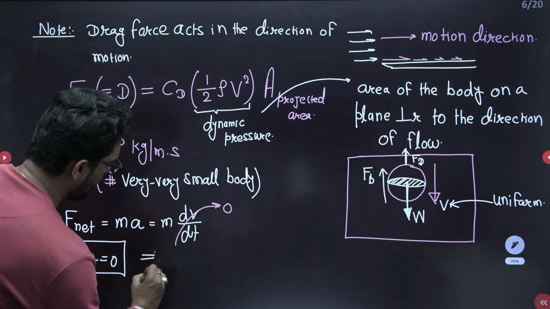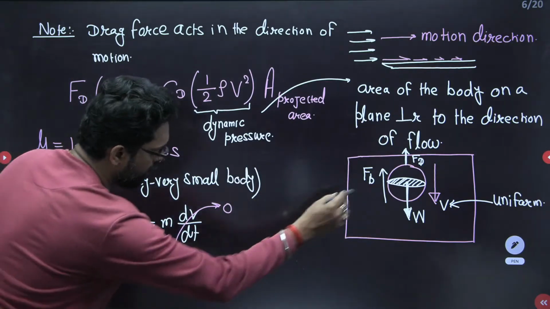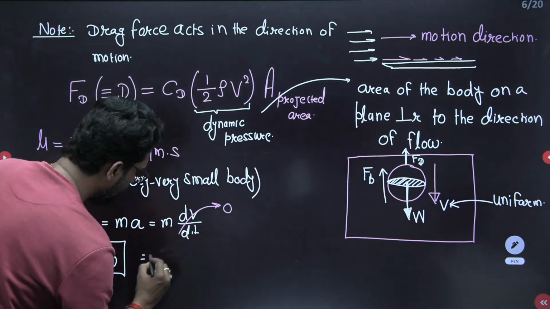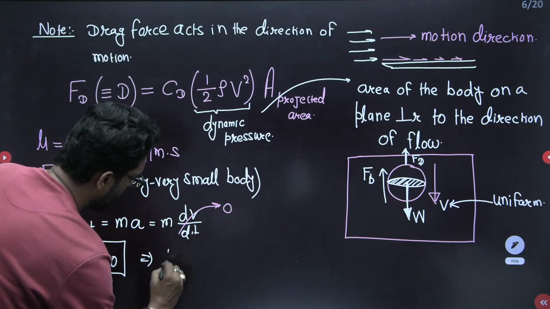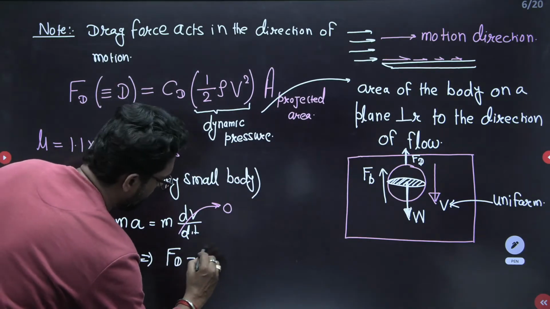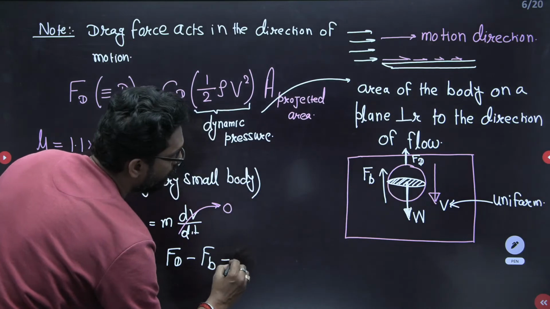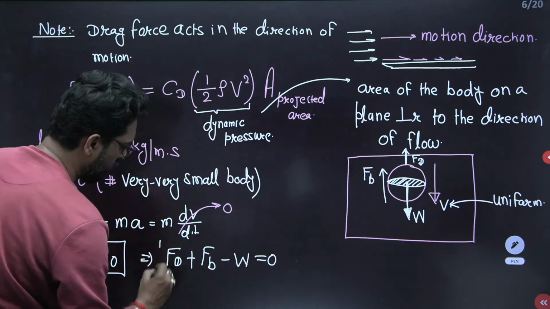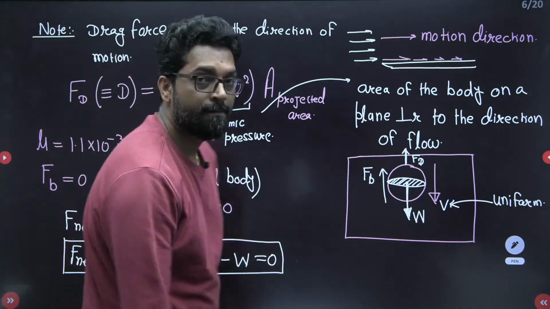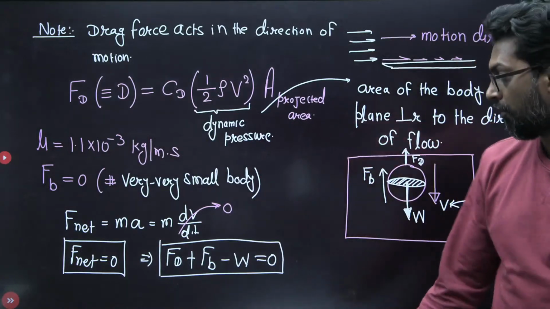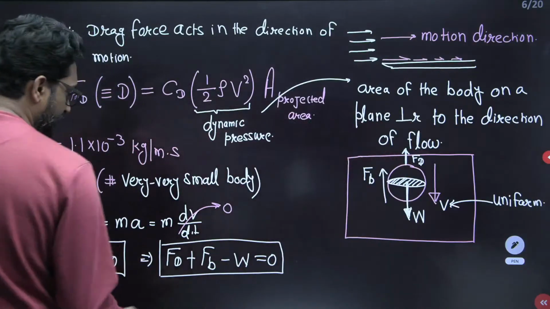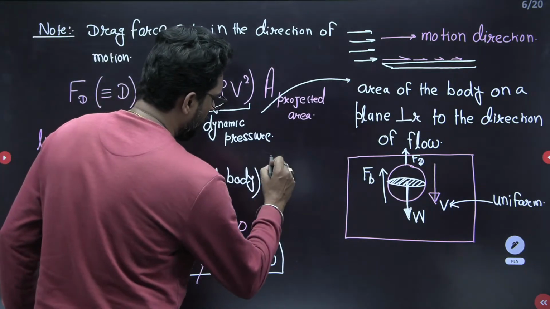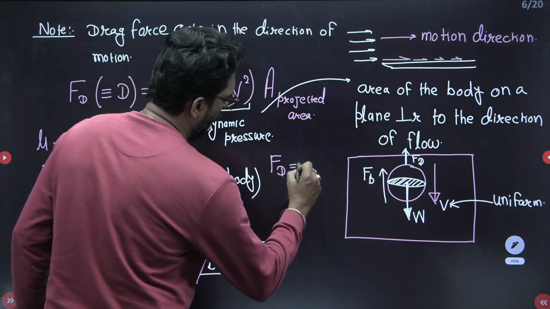We have to adjust it. Let's suppose downward is negative and upward is positive. So the net force is Fd plus buoyancy force minus W is equal to 0. Here in the question the buoyancy force is 0, so the drag force is equal to the weight of the body.